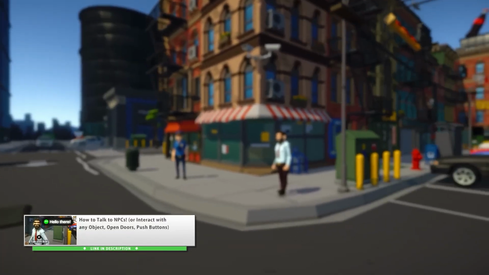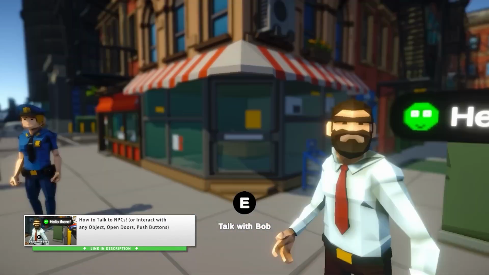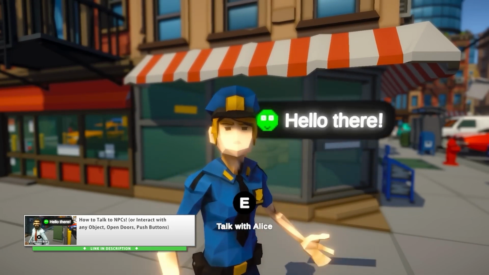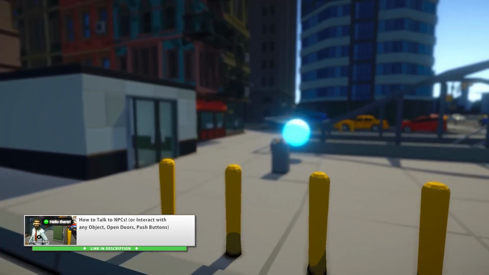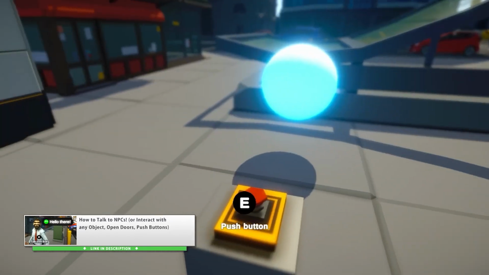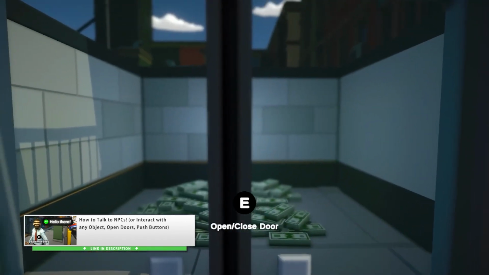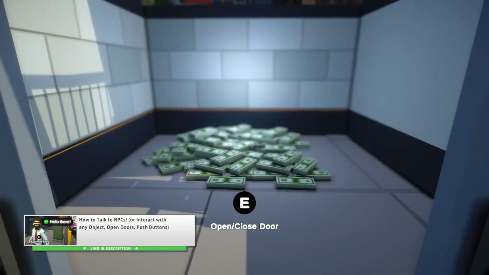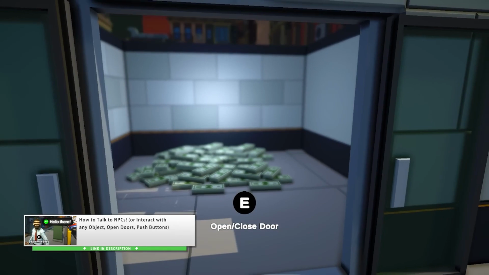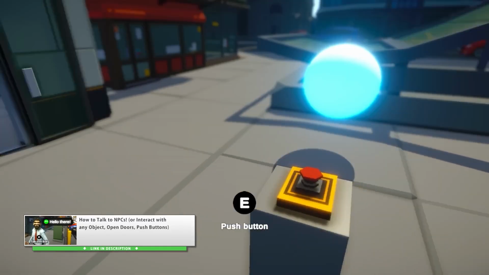One extremely common interface in games is simply making some kind of interaction system. Just like we covered in the demo, if you want to learn more about that specific type so you can see a practical use case, you can check out my dedicated tutorial on how to make an interaction system, something that can talk to NPCs, push buttons or open doors. And like we saw in the demo, if you don't use an interface then you have to copy paste a bunch of code, but if you do use an interface then it makes it super simple for your system to work with any object you want.